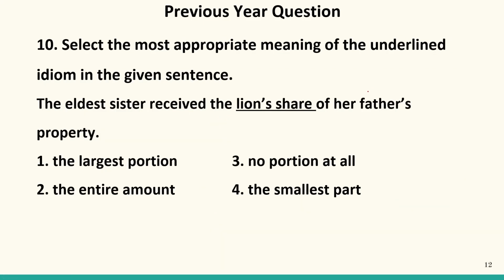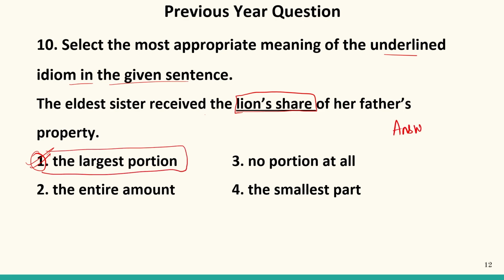Now look at the next sentence. Select the most appropriate meaning of the underlined idiom in the given sentence. The eldest sister received the lion's share of her father's property. Now the phrase that is underlined is lion's share. Now the meaning of lion's share is the largest portion. So our correct answer will be the largest portion. Our answer is 1. Now we know well that the lion is the king of the jungle, the king of the forest. And obviously it is the lion's share. It means the biggest part of all. So the correct answer will be 1.